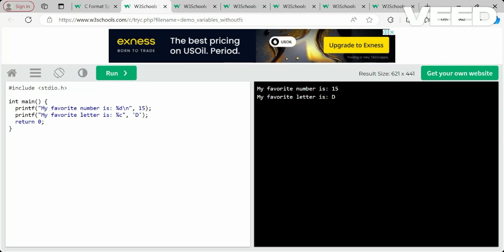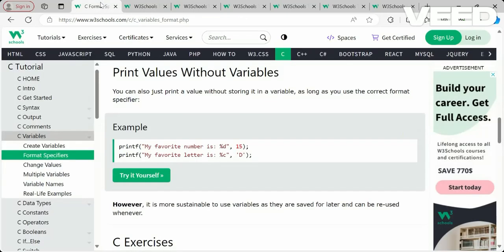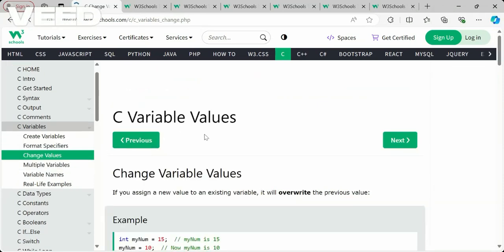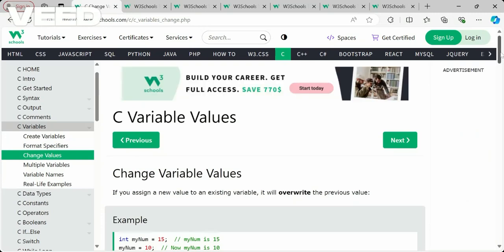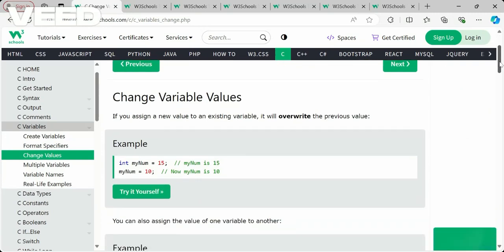That's why we use variables: we assign the value to a variable at one place, so that it can be used many times in a particular set of code. There's no need to mention the data every time. This is how variables can be used sustainably. See the changing of values of variables, so it's not fixed, right? The value of a variable can be changed.